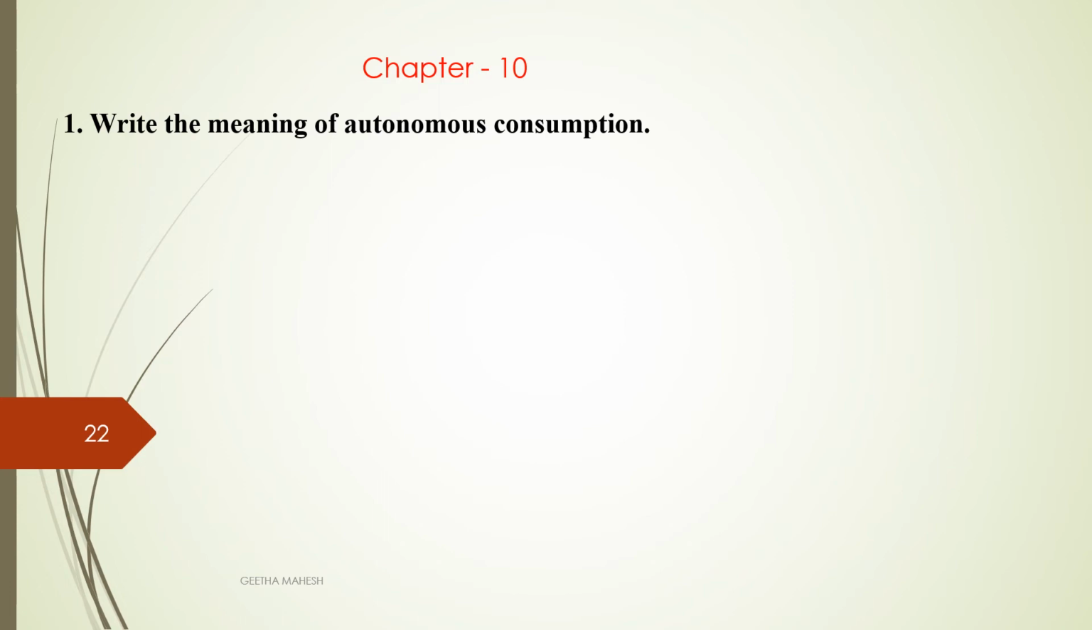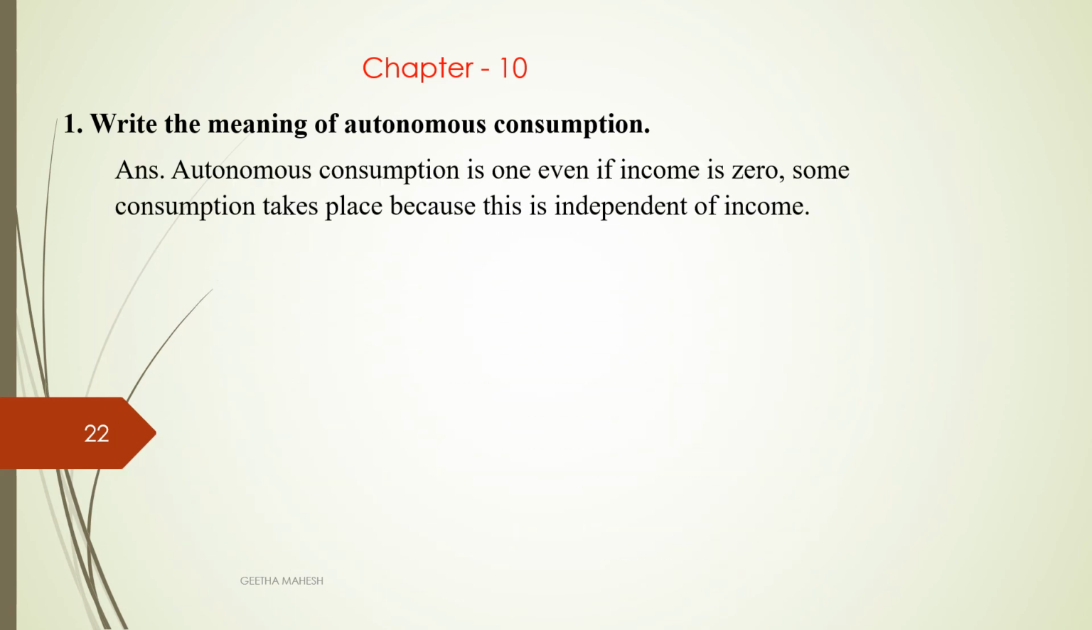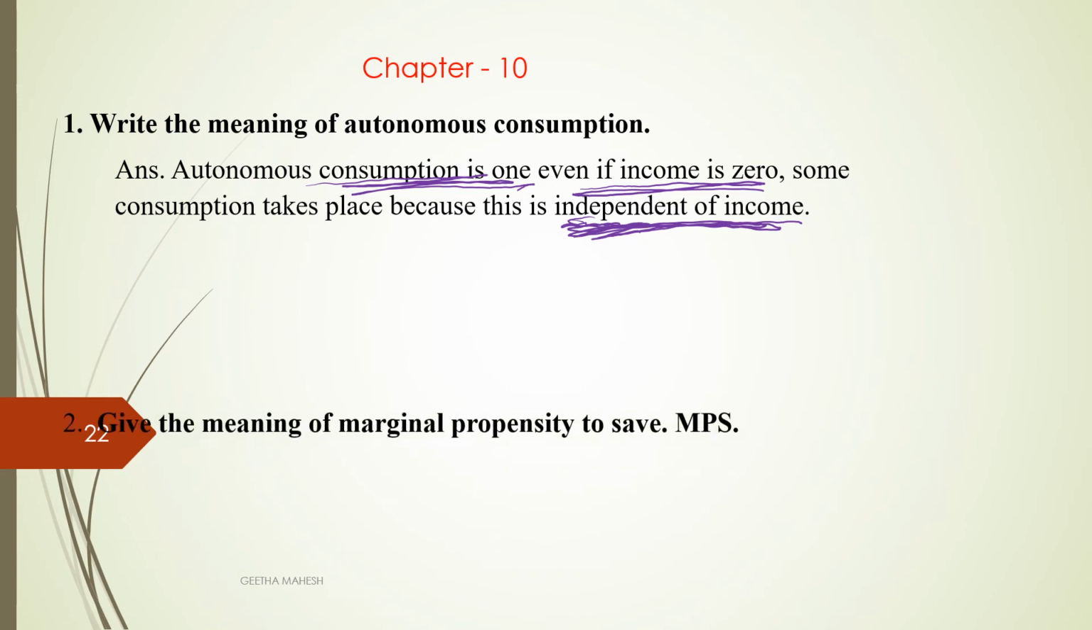Write the meaning of autonomous consumption. Autonomous consumption is consumption which takes place even if income is zero. It is independent of income. So, autonomous consumption does not depend on income, and this consumption will take place even if income is zero.